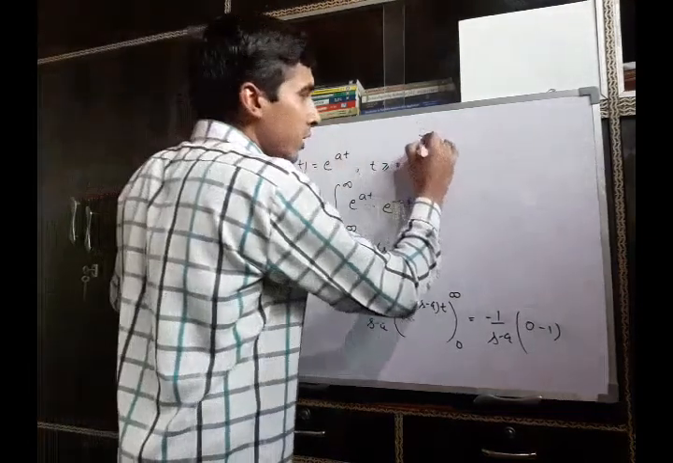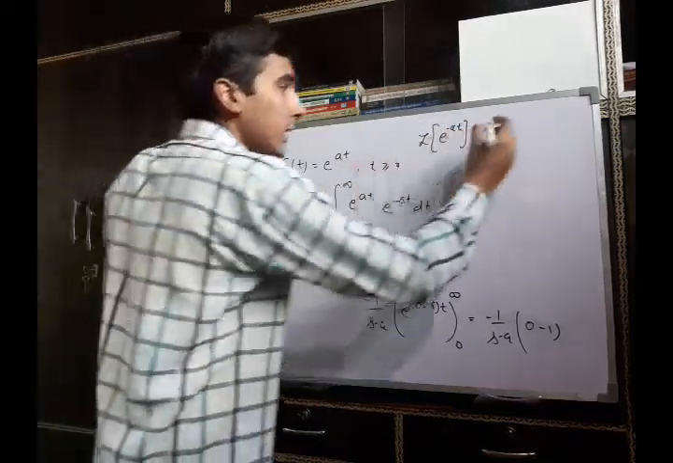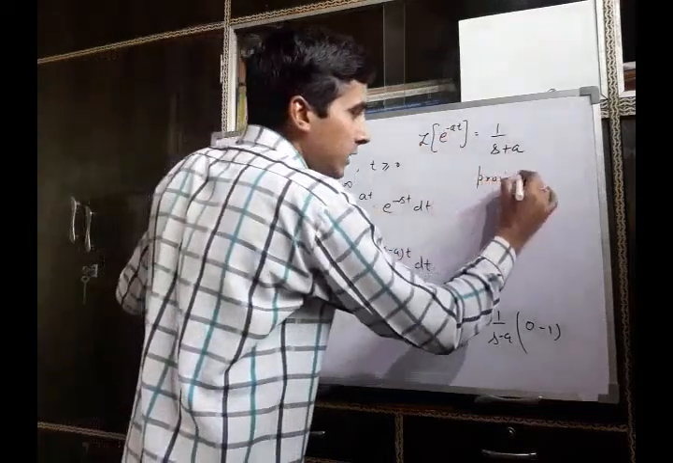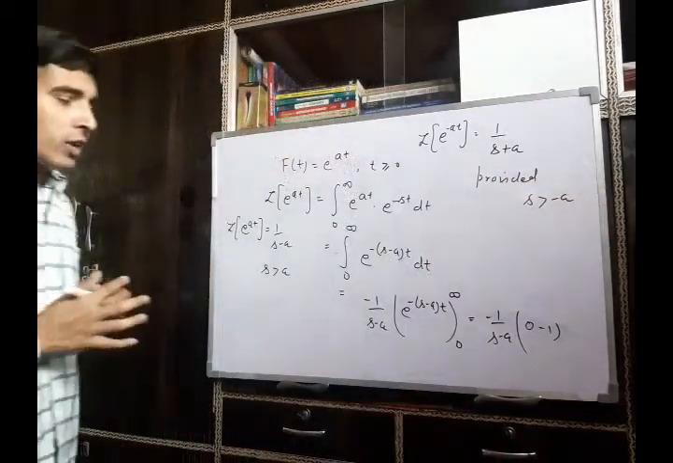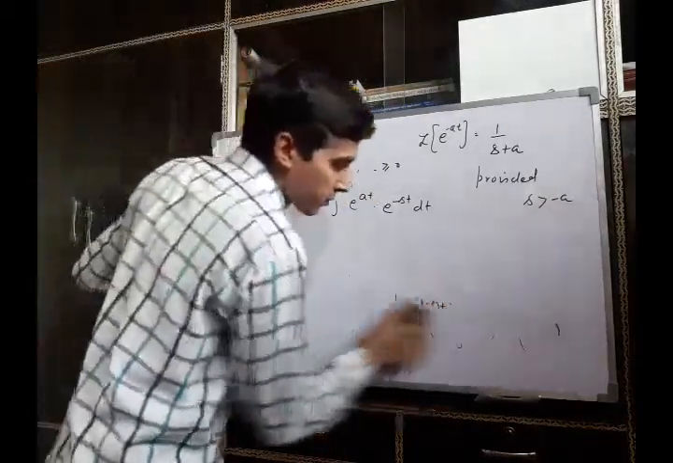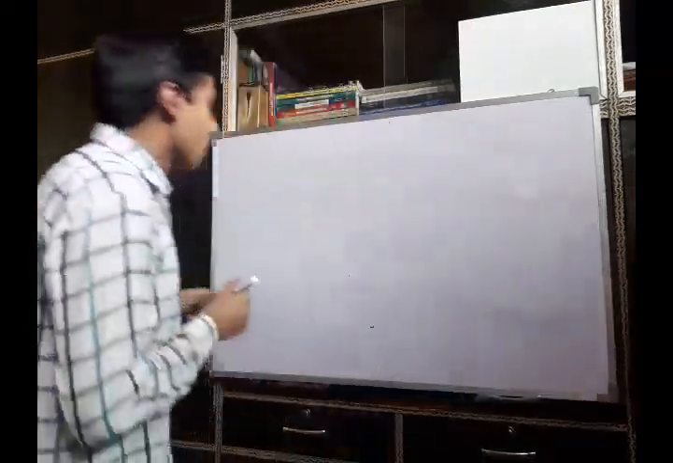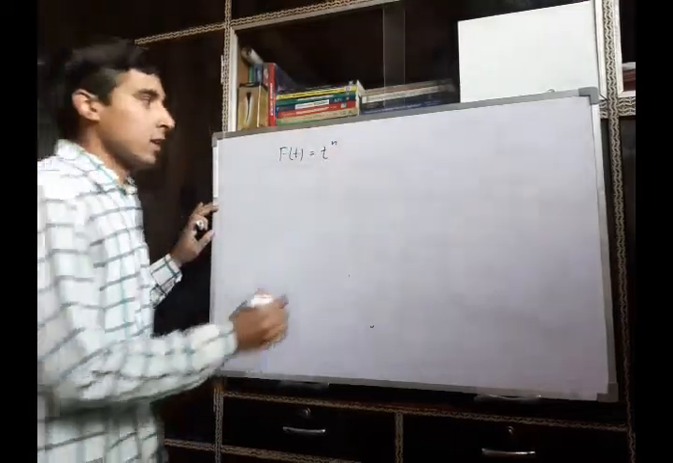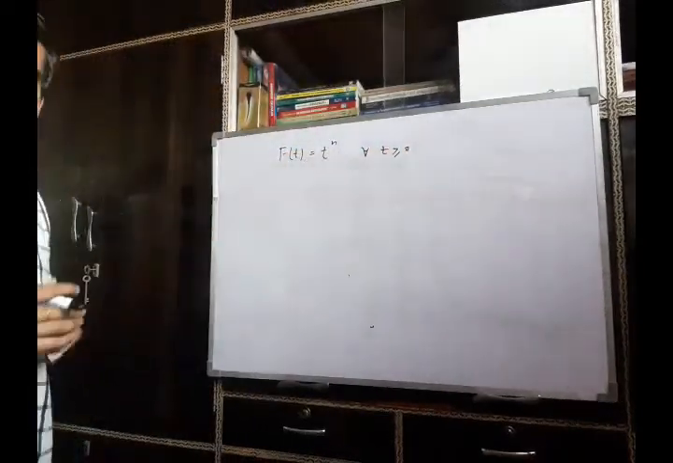In a similar manner, we can find the Laplace transform of e raised to power minus at, and it will be 1 upon s plus a, provided s is greater than minus a. Now we consider another elementary function f(t) is t raised to power n for all t greater than or equal to 0. Now we will find the Laplace transform of this function.